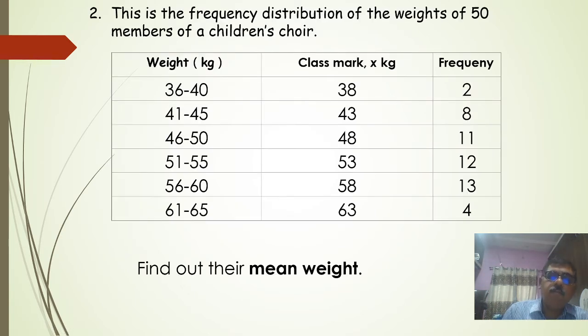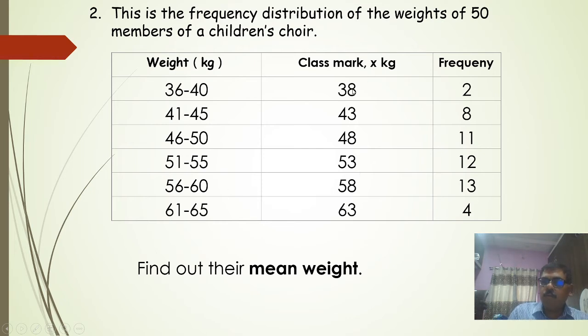Then this is for continuous data, that is 36 to 40, 41 to 45, like that. This is a continuous frequency distribution, and that is the frequency. Whenever a continuous series is there, you have to calculate the mid-value of each class: the mid-value of 36 and 40 is 38, then 43, then 48, then 50 plus 55 divided by 2 equals 53, then 58, 63.